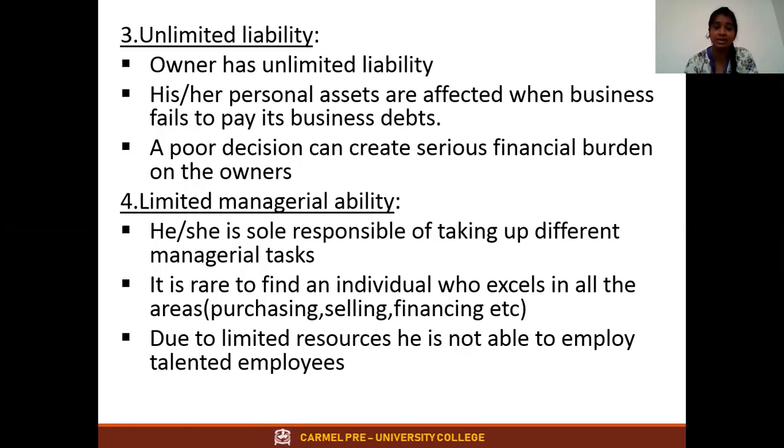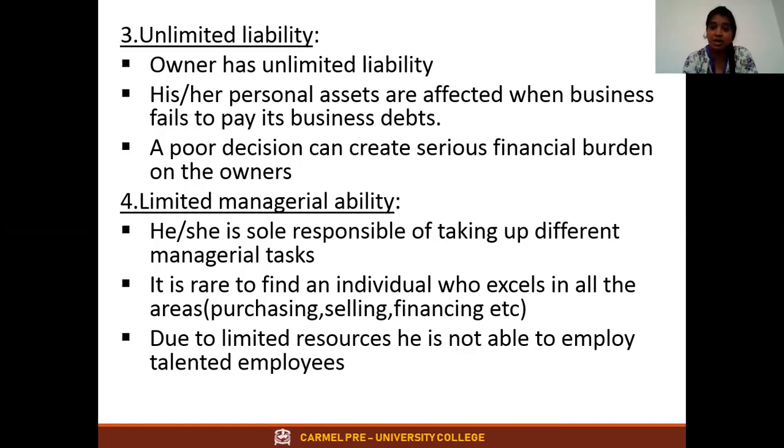Yes or no? Let me go with an example. If you have a function at home and you have to take up every activity, you alone should do it. But you're not an expert in all the fields, you don't know where to buy and where to take it, but you should do it. Yes or no? That is limited managerial ability. But if you have many people who know where to get and how to get it, then you can divide that work among the others. But this can't happen in the sole proprietorship because it's a single owner.